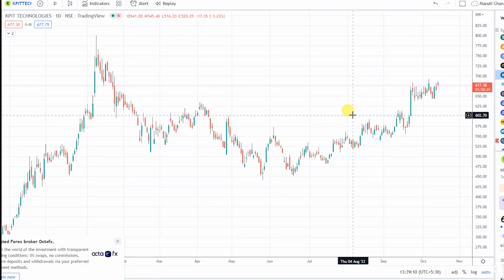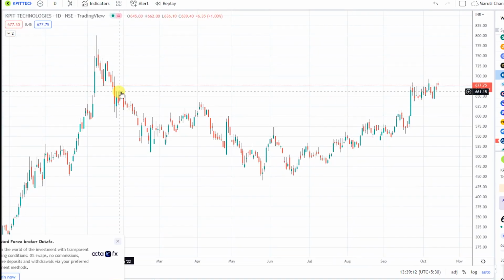Now let's move toward the Kpit Technologies analysis. You can see that this is the daily chart of Kpit Technologies. We entered this stock over these zones, around the 460 zone. This is the double bottom. I just want to let you know that we entered with quite a good quantity in this stock. What is the reason we entered with this quantity? Because that can help you understand the learnings we can take from this video. I will update you on that.